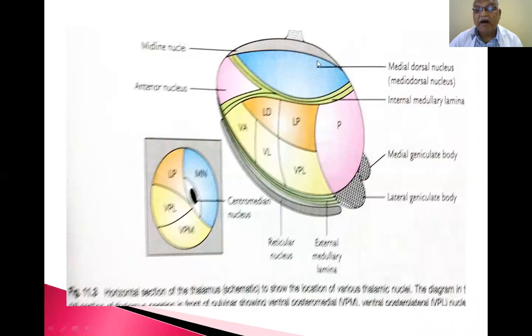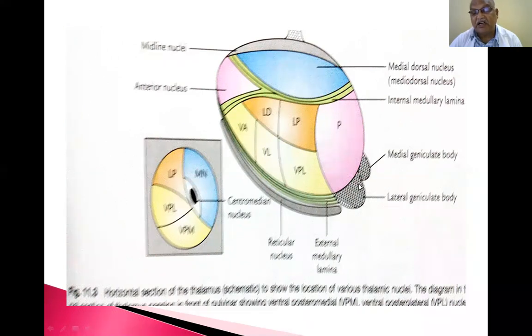This is the mass of thalamus removed from the central nervous system and kept like this. A Y-shaped lamina divides it into dorsal, anterior and ventral, so three parts. This one part, and this one part. This is the external medullary lamina. This is white matter, the external medullary lamina present.